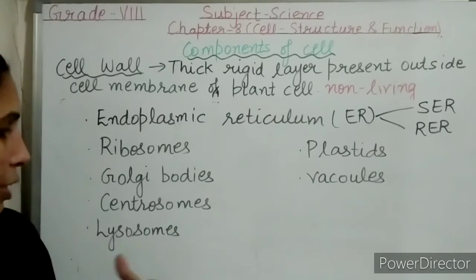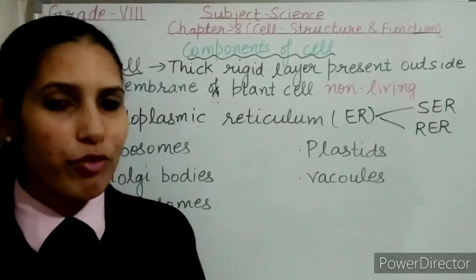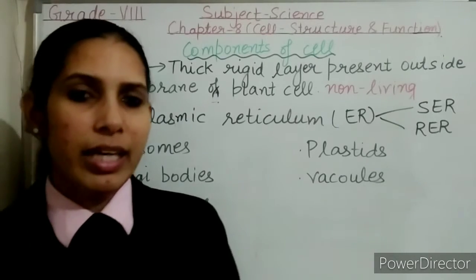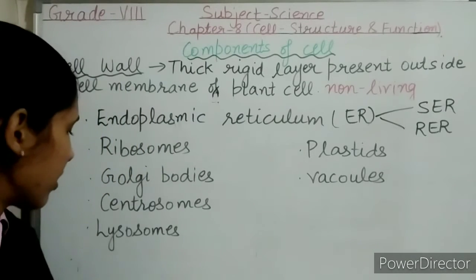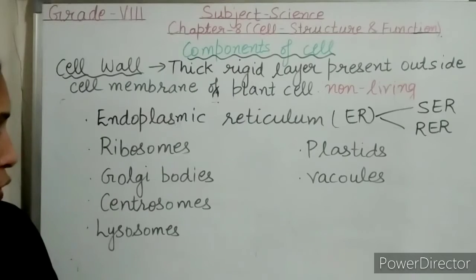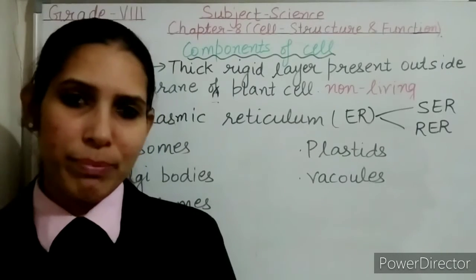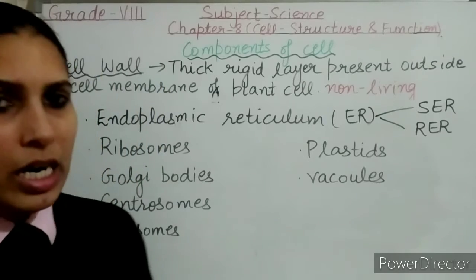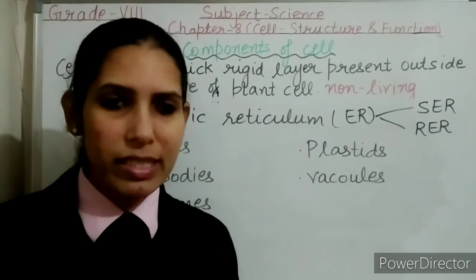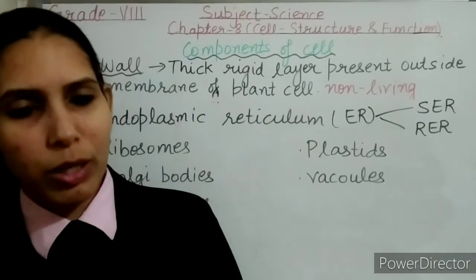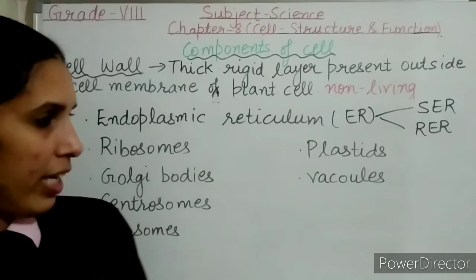Next are the centrosomes. These are rounded body structures. They are found only in the animal cells, and they play an important function during cell division. Next are the lysosomes. Lysosomes are cell organelles containing digestive enzymes. As I told, they contain digestive enzymes, so they digest foreign particles like microbes and the worn out cells or worn out organelles of the cell.